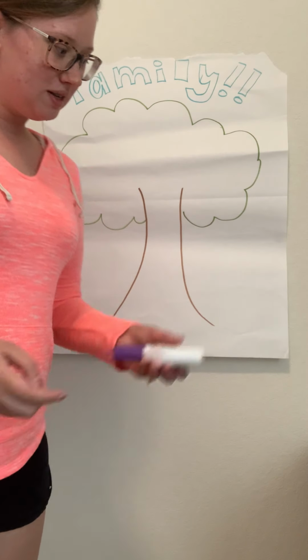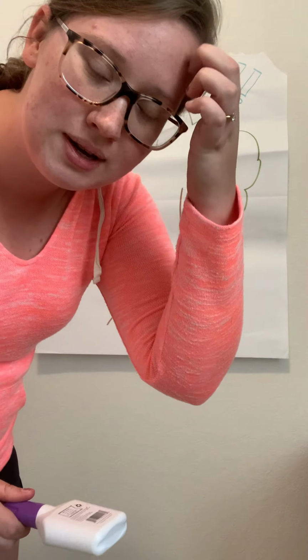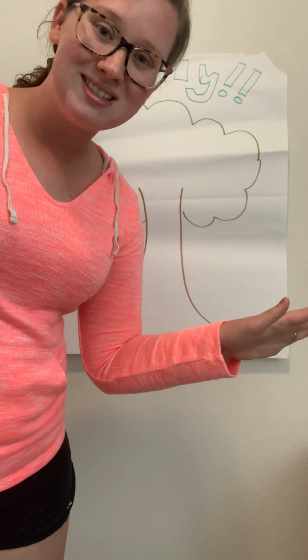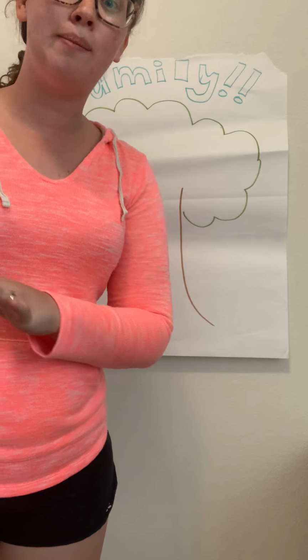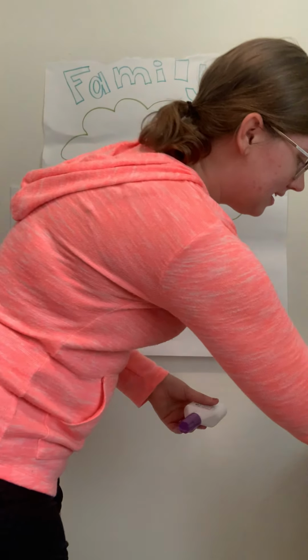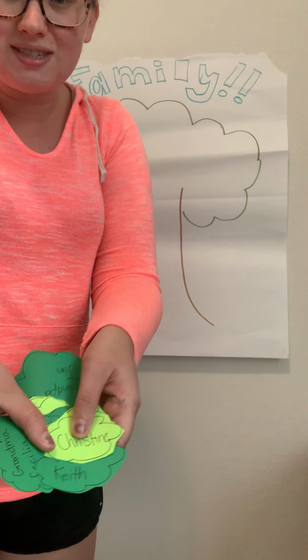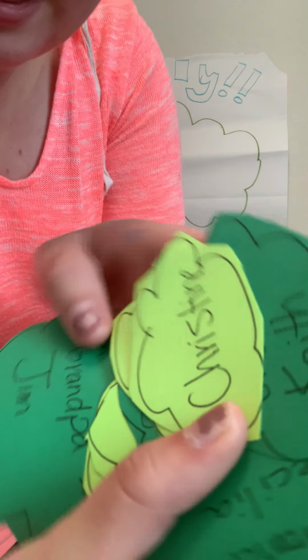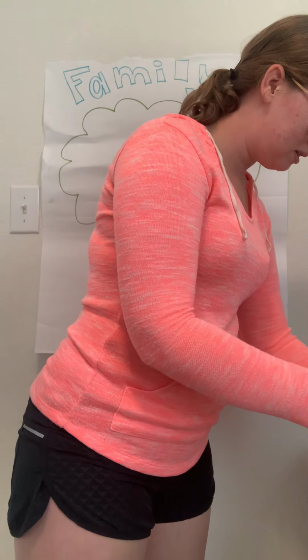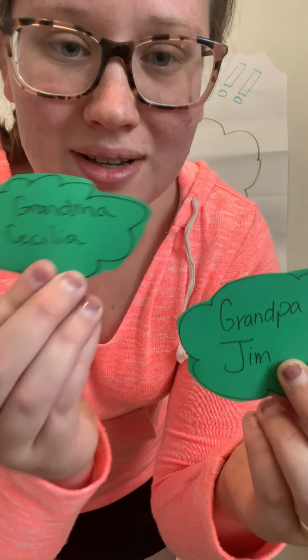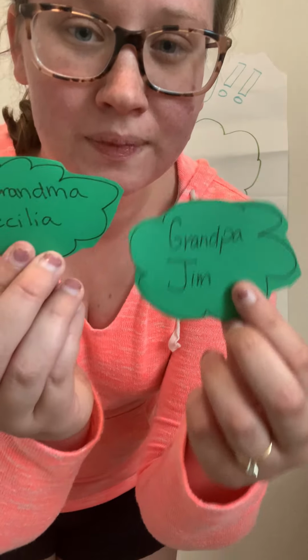Okay, perfect. So what I'm going to show you on my family tree is my grandma and grandpa on my dad's side and my grandma and grandpa on my mom's side. So what I did here is I made little leaves that have names on them, and these are my family members. So I did my grandma and my grandpa on my dad's side, Grandma Cecilia, Grandpa Jim.